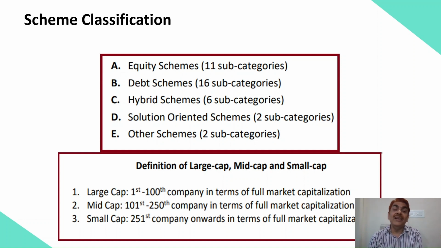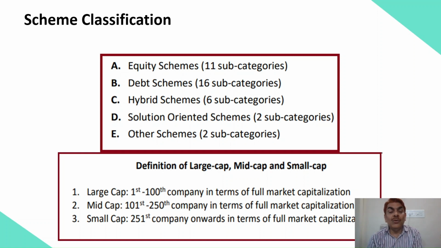In hybrid, you will find 6 types of schemes. In solution-oriented funds, you will find 2 types of schemes. Solutions are basically one for children's financial planning and one for retired persons. So how should we create a portfolio in a scheme according to their need? And 2 schemes are the special schemes. So these are the different classifications. Remember that very particularly on all this classification.